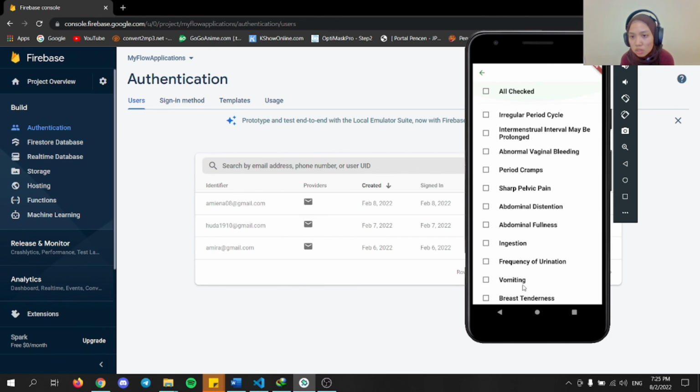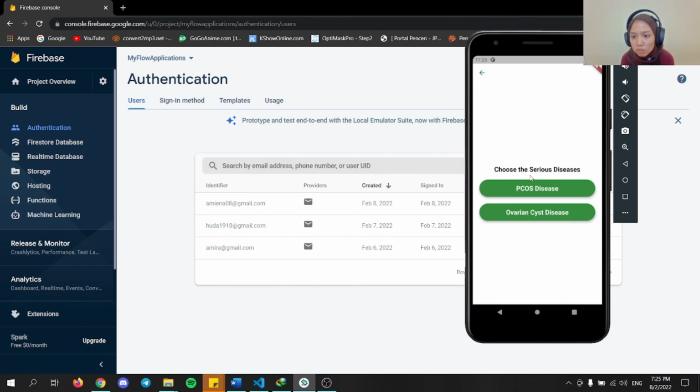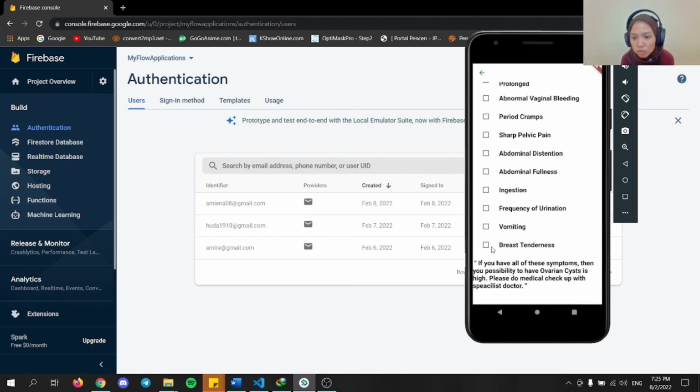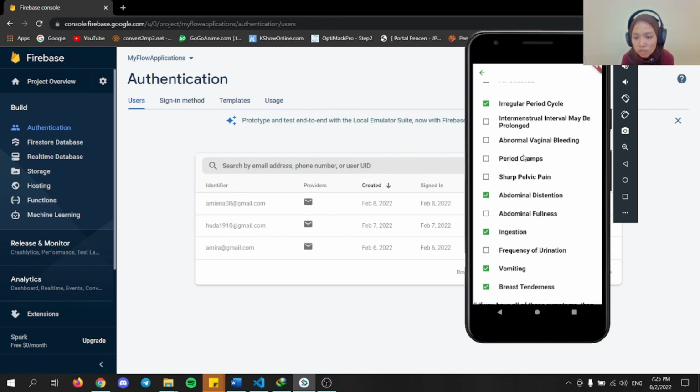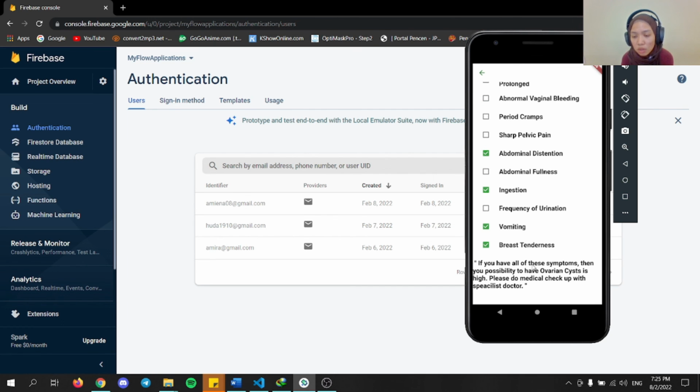It is the same since both are for predicting serious disease. So these are the symptoms that the user can click on. If the user has all of these symptoms, then the possibility to have an ovarian cyst is high, and the user needs to do a medical checkup for further confirmation with the specialist.